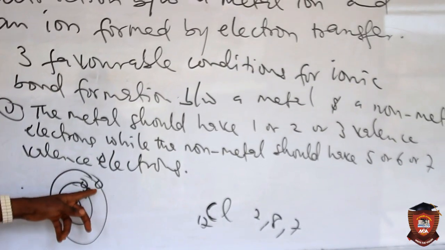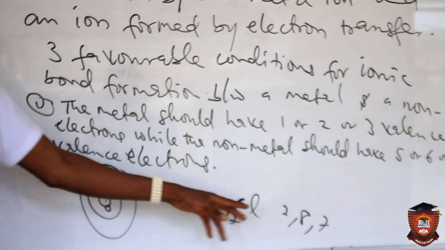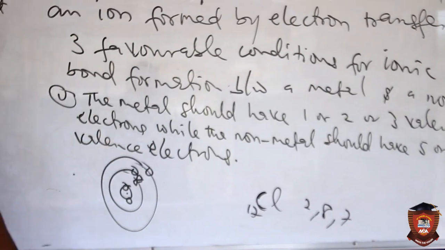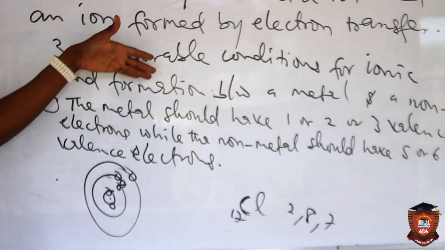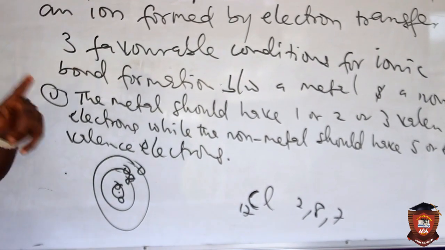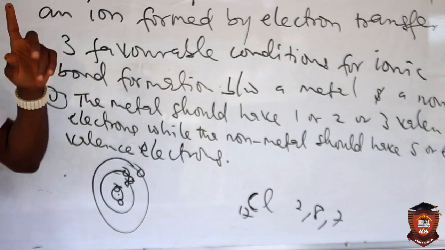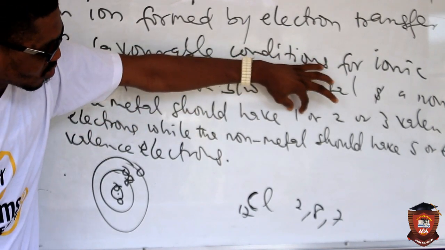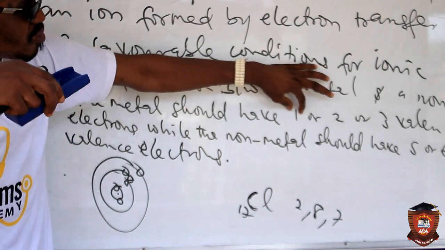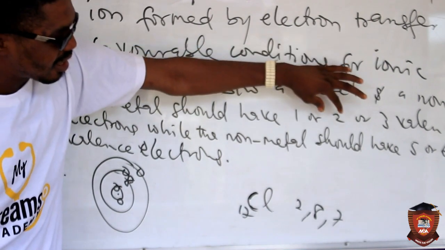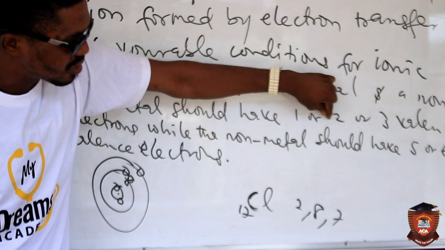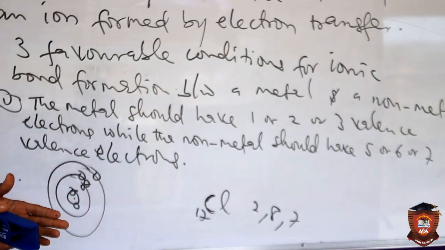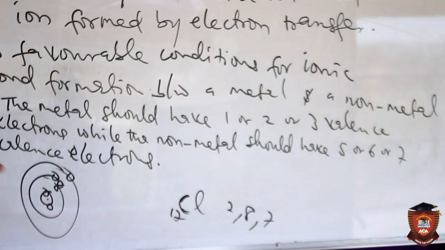It means that sodium, which has 1 valence electron, and chlorine, which has 7 valence electrons, can now interact to form an ionic bond. They can, because this condition now is satisfied. But let me also tell you this, that remember that a metal that has 1 valence electron, it will be faster for it to lose it than a metal that has 2 valence electrons. Of course, you know that electrons do repair themselves in the atom.